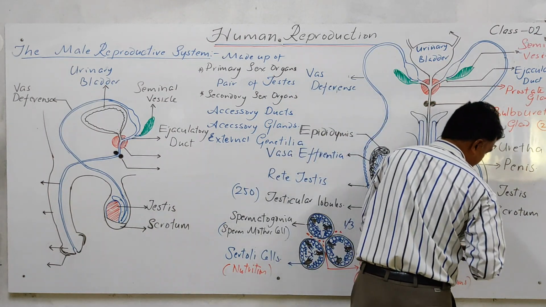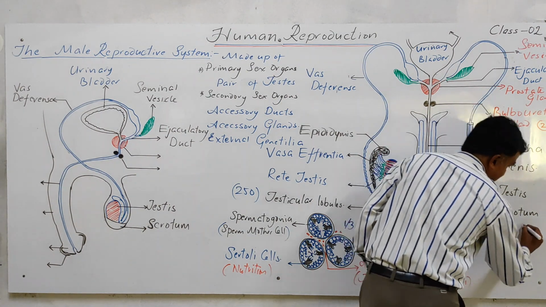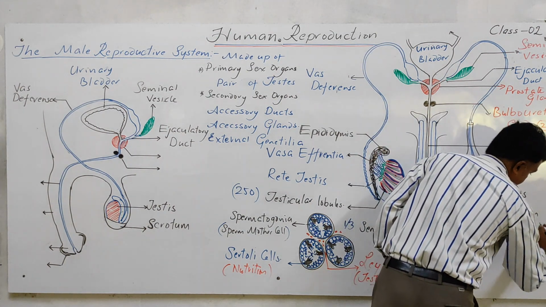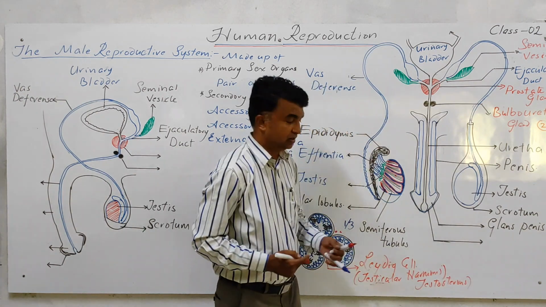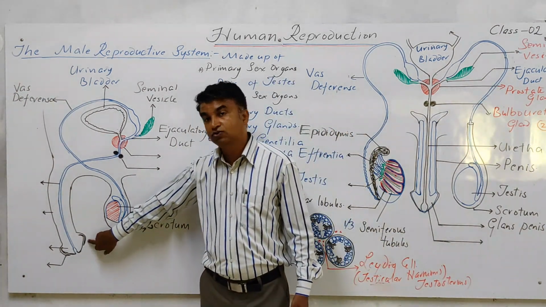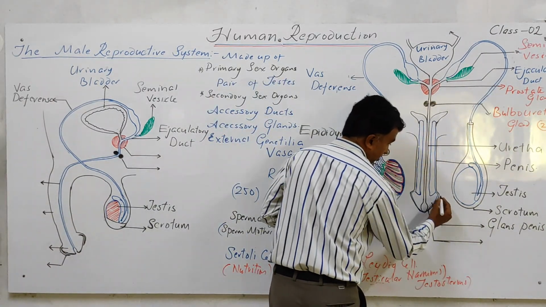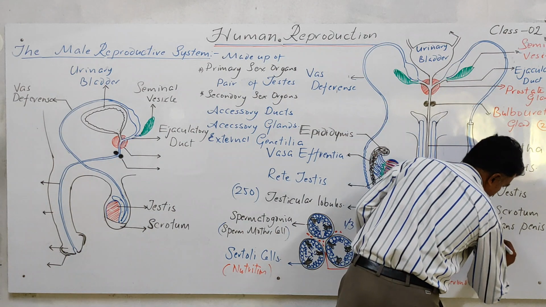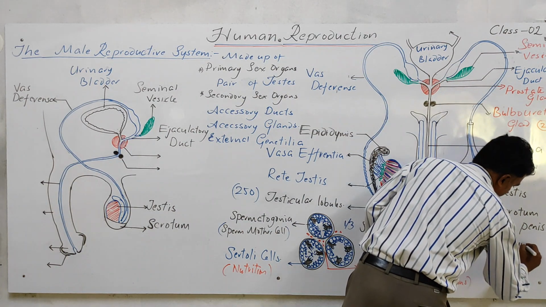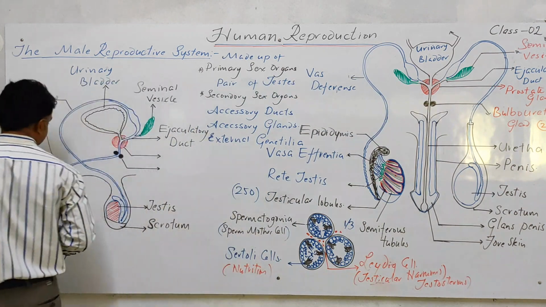That portion is called the glans penis. This portion is covered by a thin skin-like structure that is called the foreskin. So this black-colored covering is called the foreskin in this figure. So try to explain it.